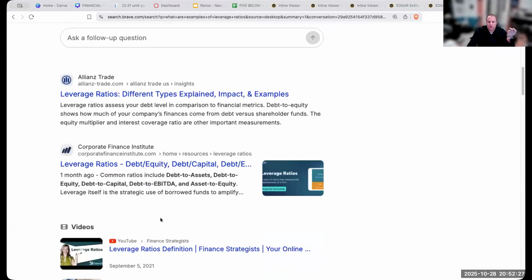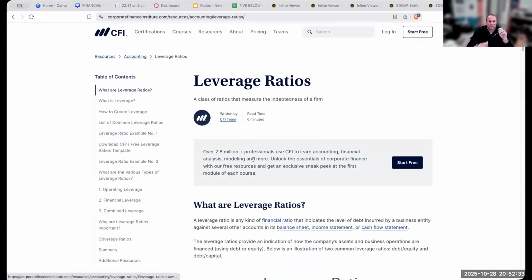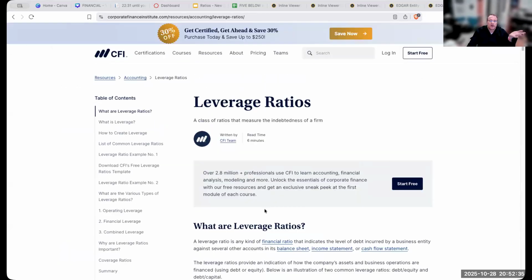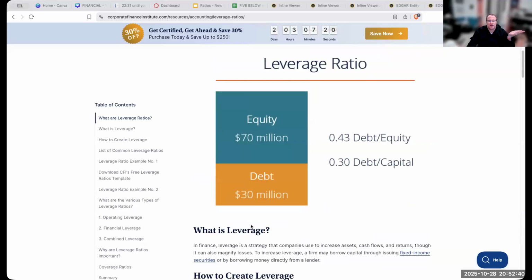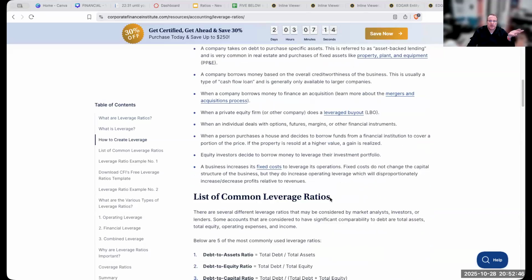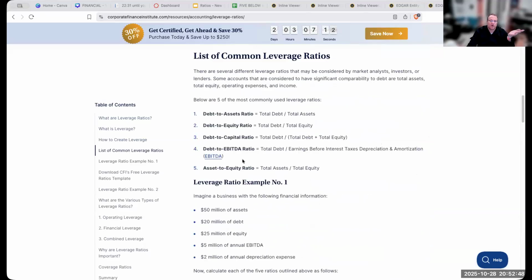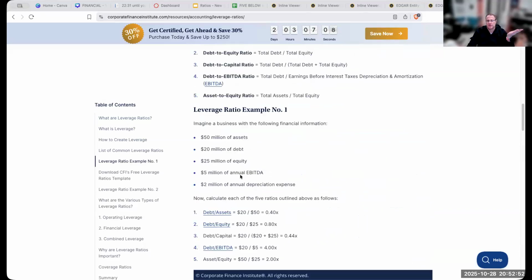But when you're choosing these different ones, if we look at the Corporate Finance Institute, this is stuff that's owned by them. I'm really looking at this from the perspective of what are leverage ratios, and basically looking at all these different ones here.